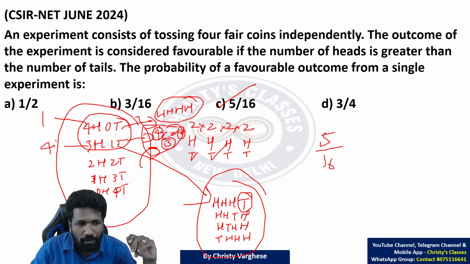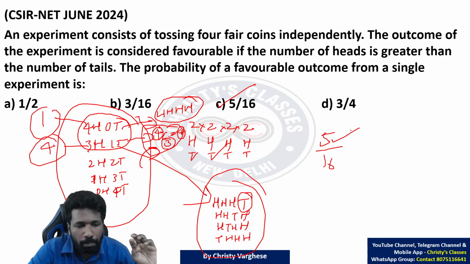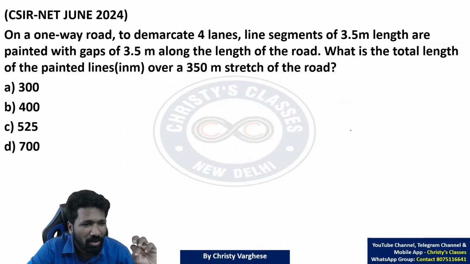So anyway, that is 4 outcomes. This is 1 outcome. 1 plus 4, 5 outcomes. 5 by 16. If the theory of probability is clear, this question was a super easy question. If it is not clear, it was a time consuming or tricky question.